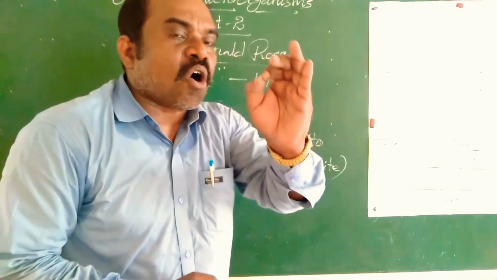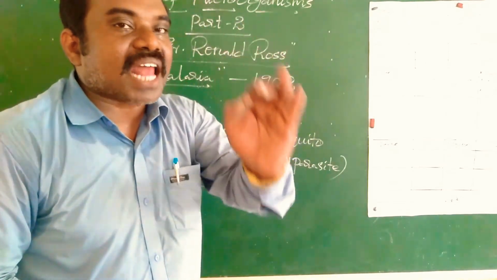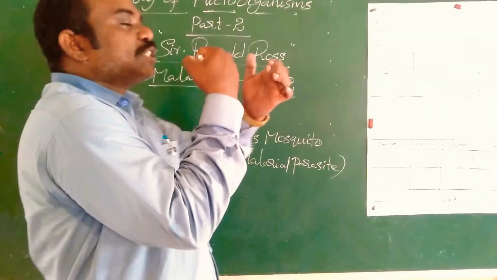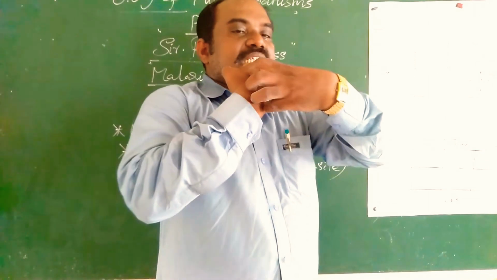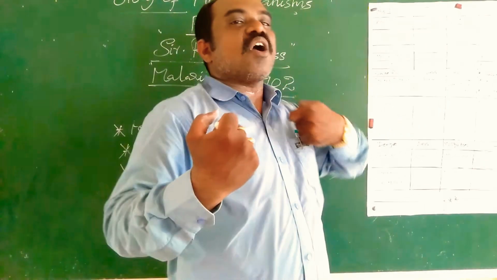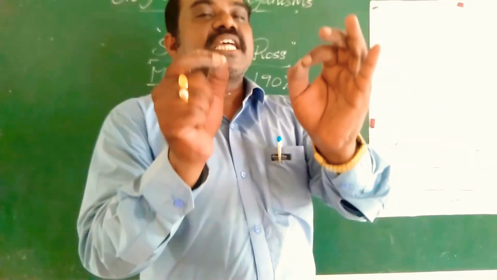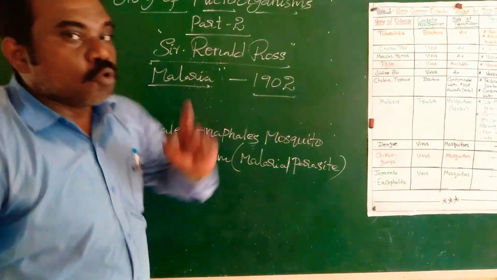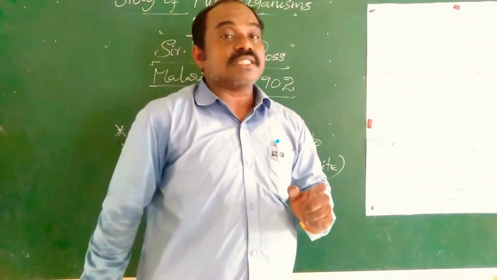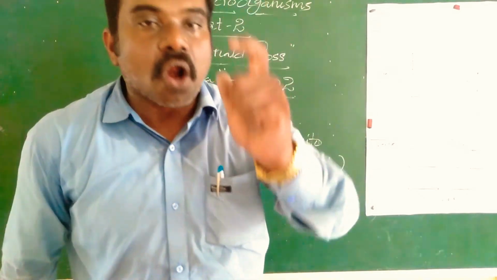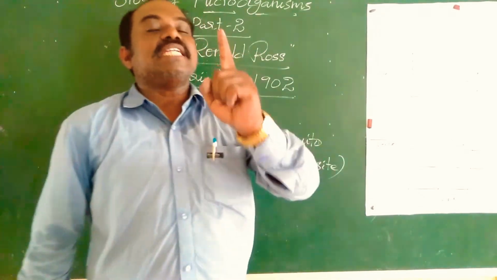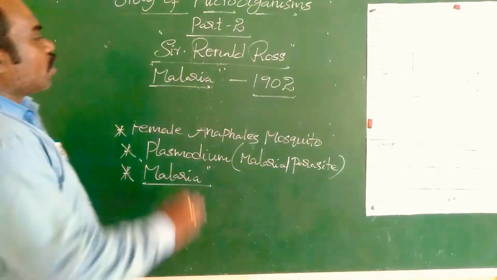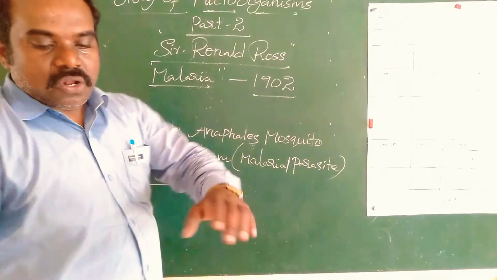Malaria disease is caused by the malarial parasite Plasmodium. The female Anopheles mosquito bites the human body, sucks the blood and releases the malarial parasite Plasmodium. It causes malaria. Who discovered malaria disease? Sir Ronald Ross in the year 1902. Have you understood? Right.